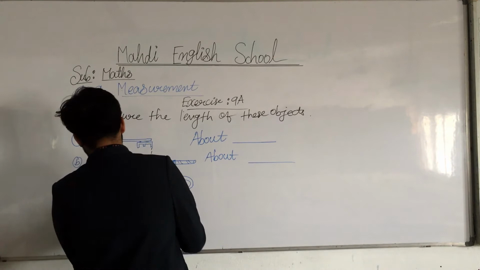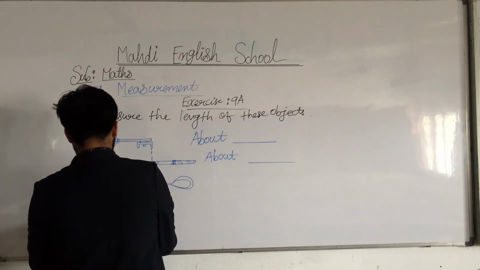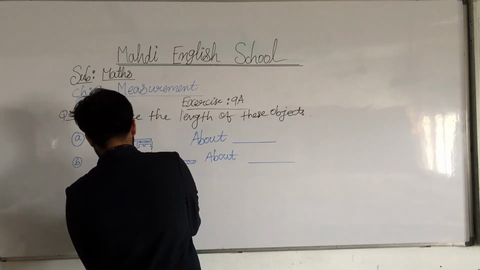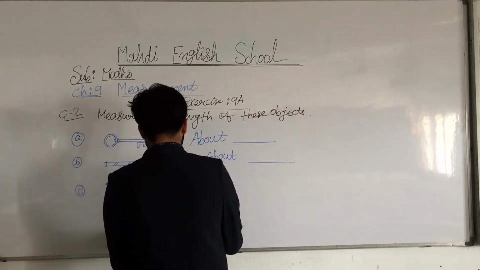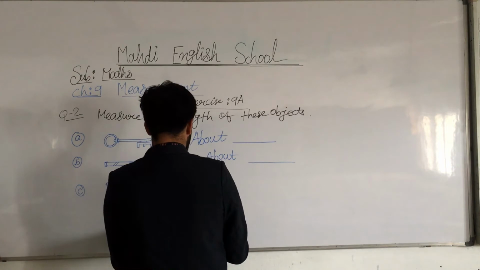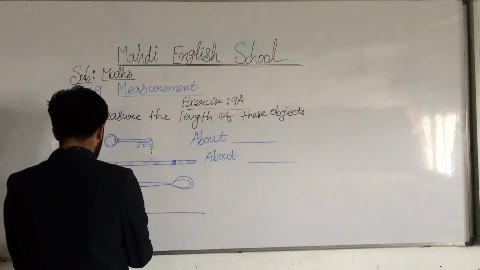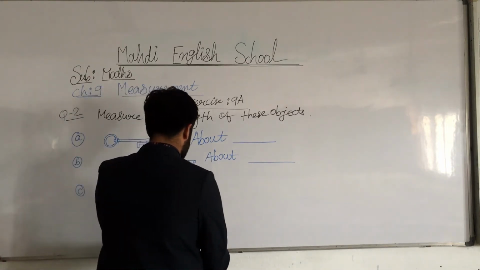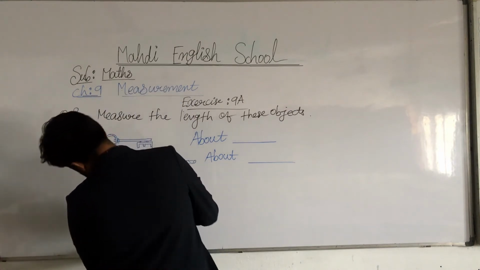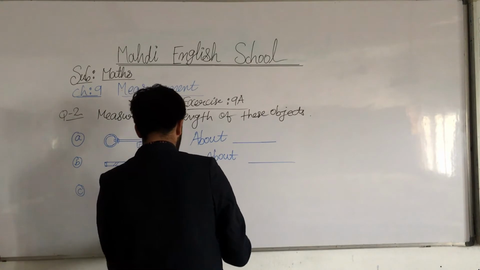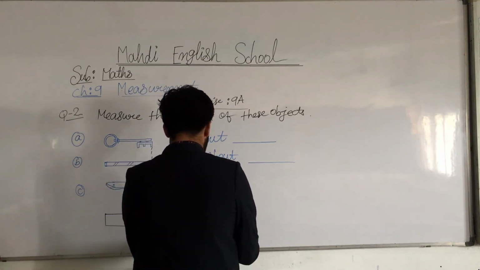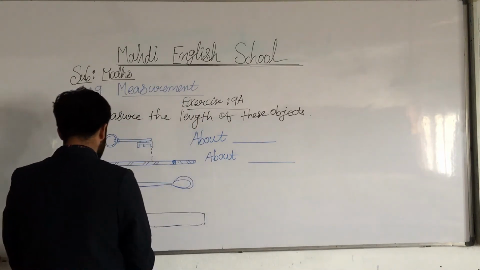Now I am going to draw a scale here. You have to measure a ruler distance, ruler measurement. Here you have to draw properly in your book. And then after that, you check the length. How many centimeters?